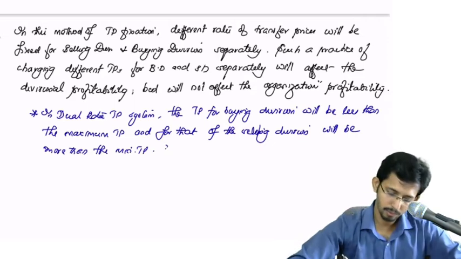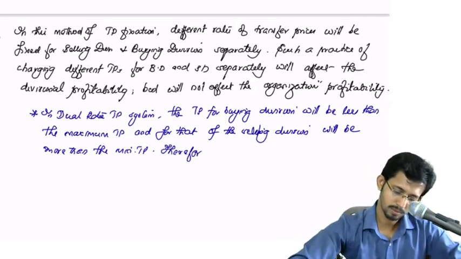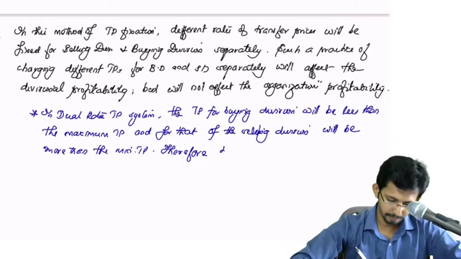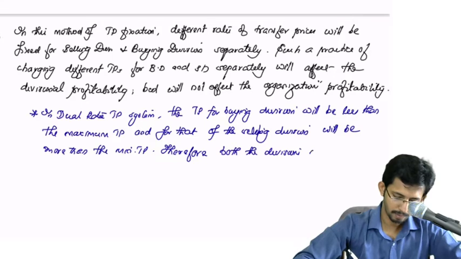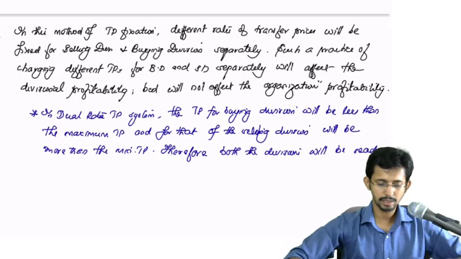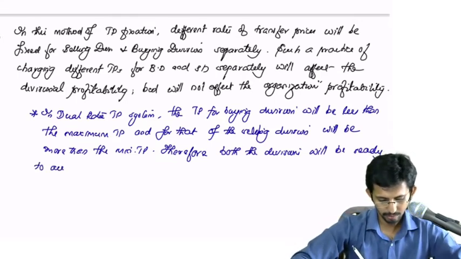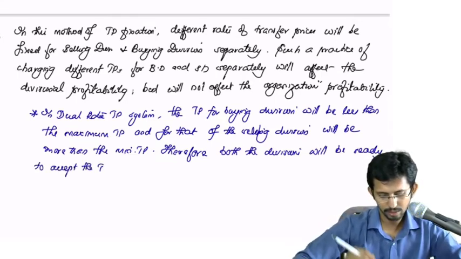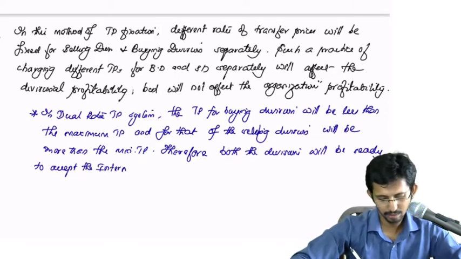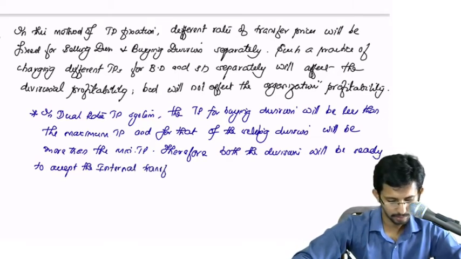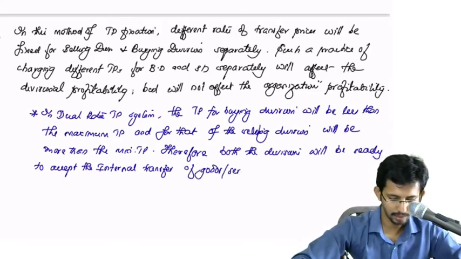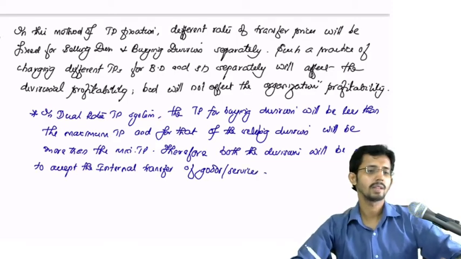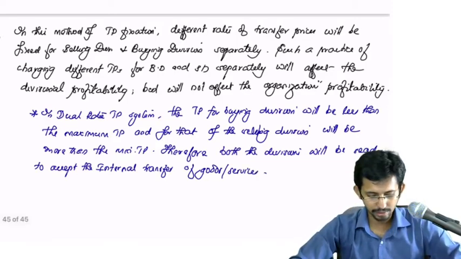Therefore both the divisions will be ready to accept the internal transfer of goods and services. Is it clear? That is dual rate transfer pricing system.